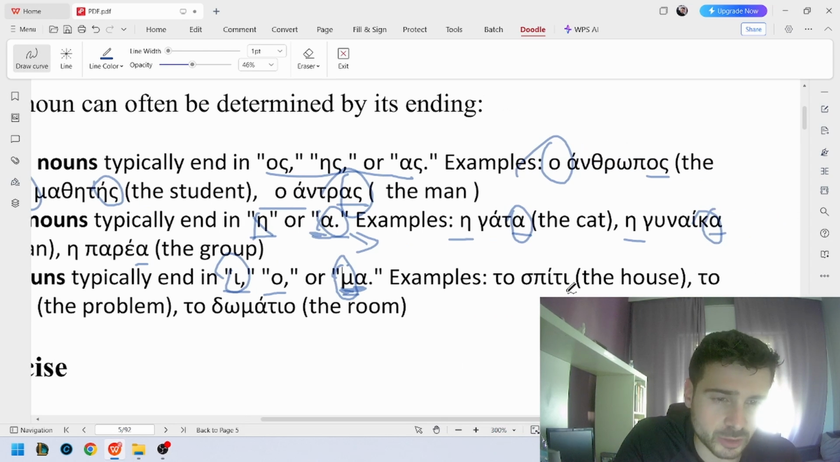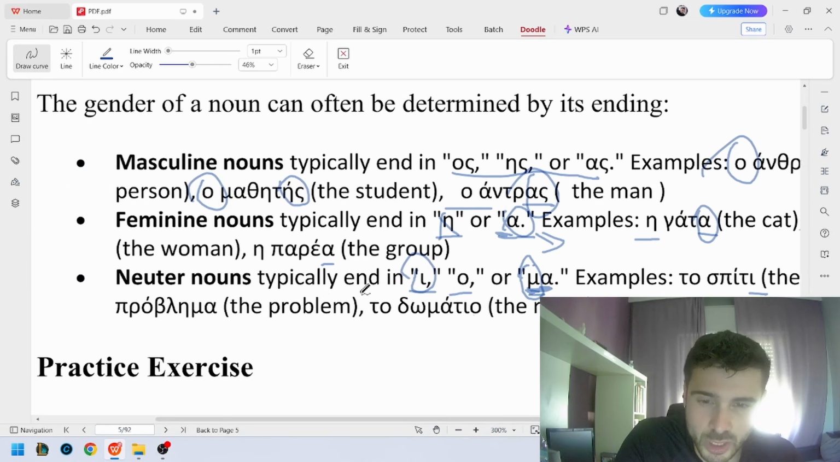So, the house will be το σπίτι, neutral word. The room will be το δωμάτιο. And the problem will be το πρόβλημα, because it has a word ending ma.